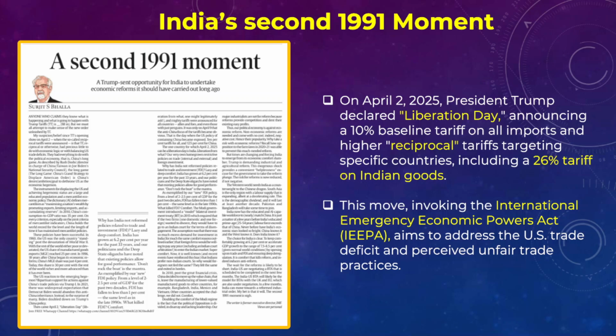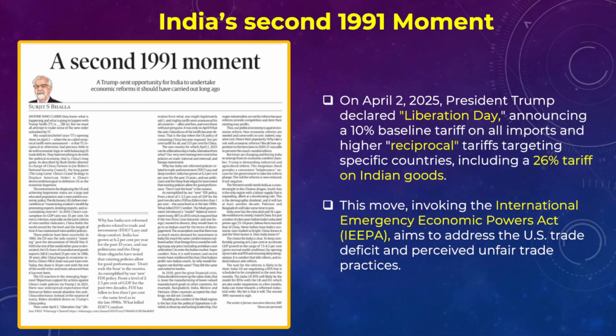However, experts have been arguing that India should look at this as an opportunity, and India should reform and review its existing trade policies as well as the FDI policies from other different countries, so that India can withstand such tariffs from countries like the US, and it can also provide an opportunity for India to further strengthen its trade relations, and make such trade relations more and more resilient.